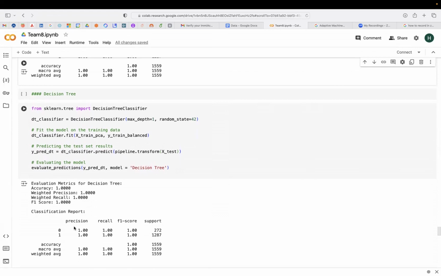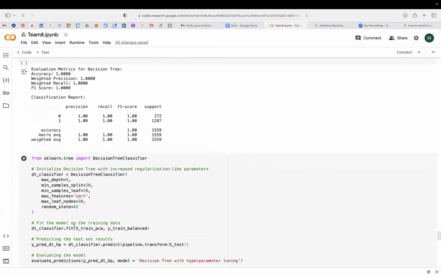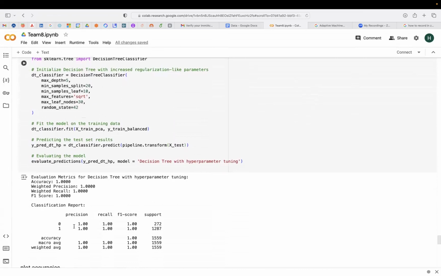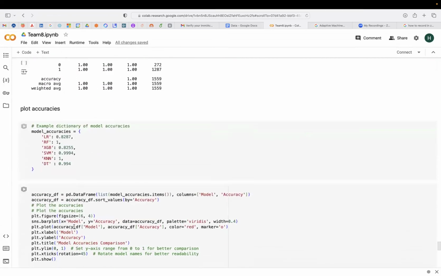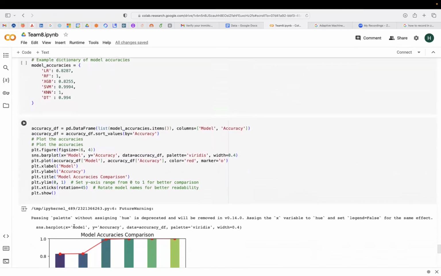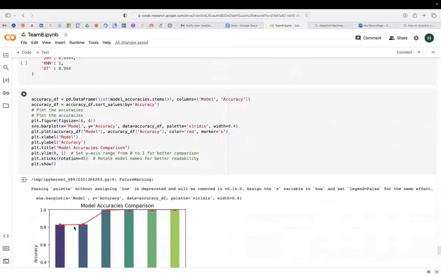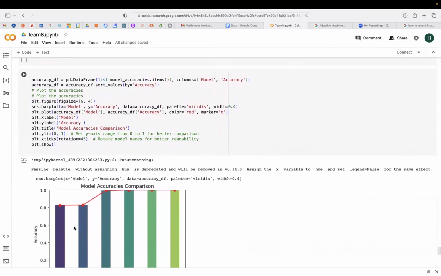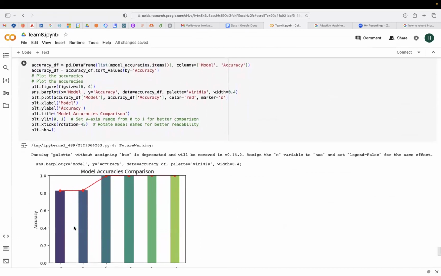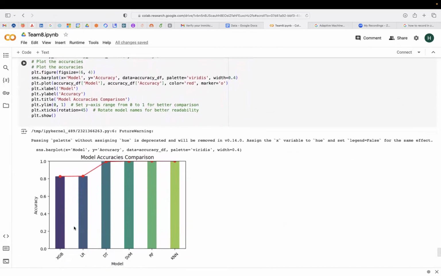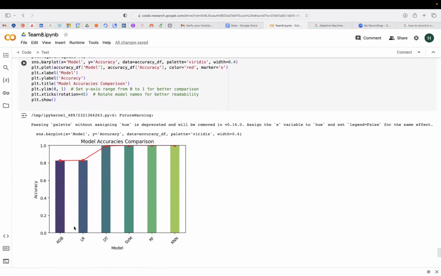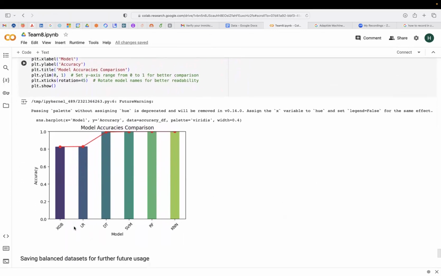And after regularization also we got 100% accuracy. So now, for better understanding and comparison of all models' accuracy, we plotted a graph which shows our models might be overfitting. Except XGBoost and linear regression, we got 100% accuracy for all models.